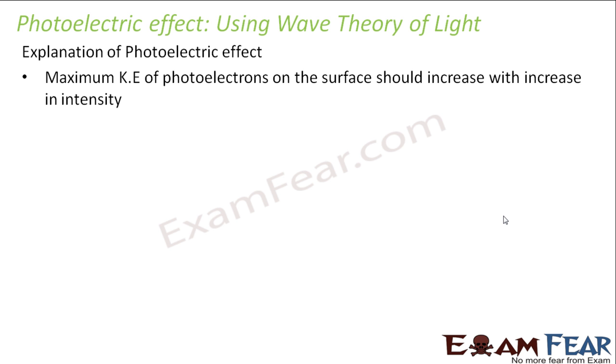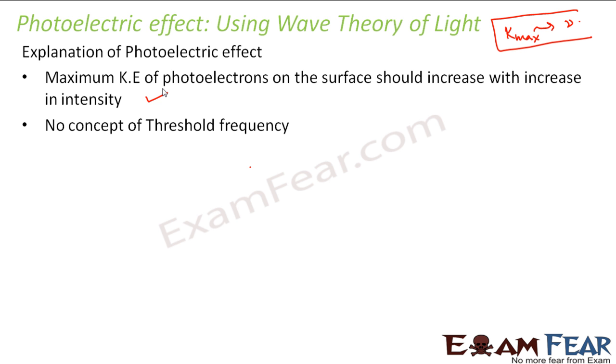But till now, the experimental behavior told that maximum kinetic energy depended on frequency and not intensity. But wave theory told that the maximum kinetic energy of the photoelectron should depend on intensity. By increasing the intensity, we can increase the electric and magnetic field. If the electric and magnetic field increase, that means more energy should be absorbed by the photoelectrons. So the first thing which was explained by wave theory was not in accordance with what was experimentally observed.